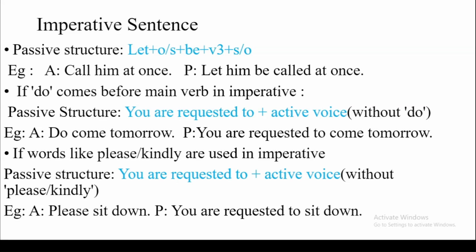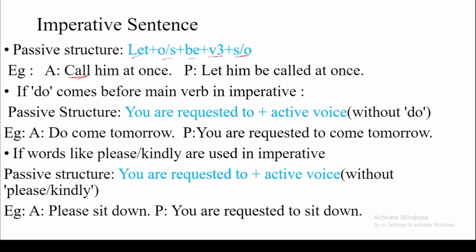Now the case is of imperative sentences. How can we change an imperative sentence into passive? Its structure will be let plus object as subject plus be plus past participle plus subject as object. Look at the example. Call him at once. An imperative sentence starts with the main verb. So how can we change it?